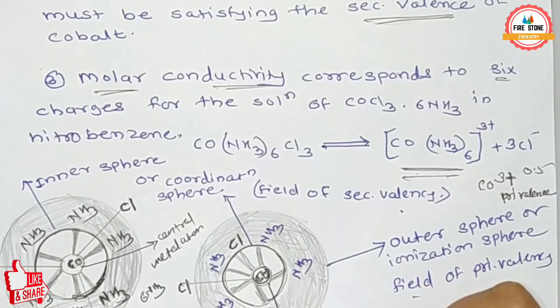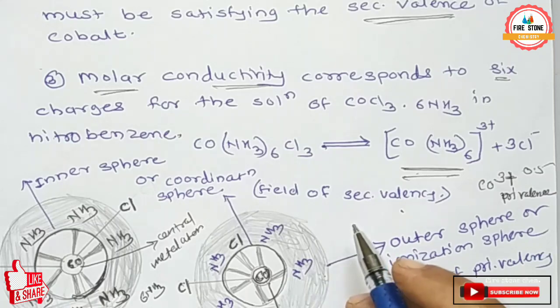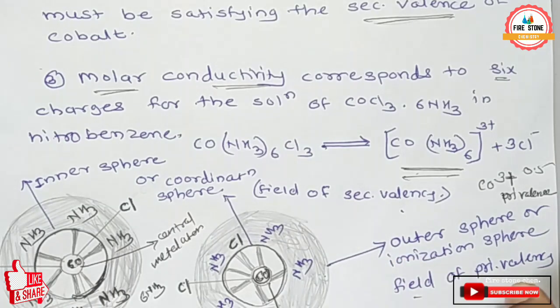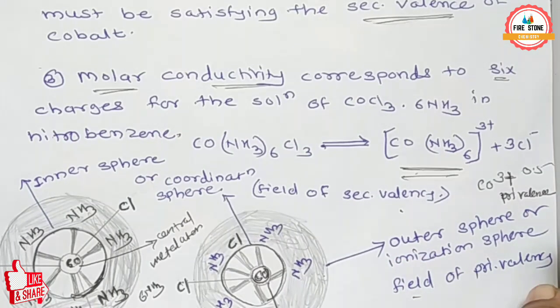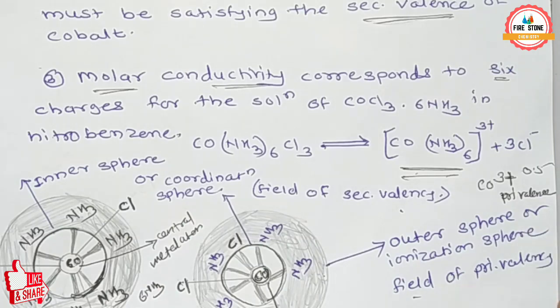The primary valency is 3 and the secondary valency is 6 for cobalt, so cobalt tends to satisfy both the primary and secondary valency. So CoCl3·6NH3 is a coordination compound and it can be explained with the help of Werner's theory.